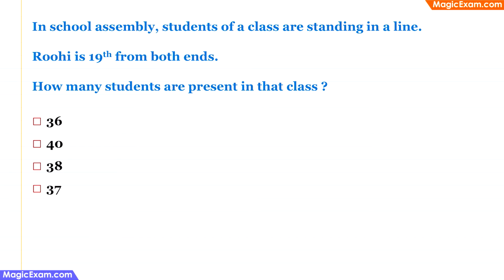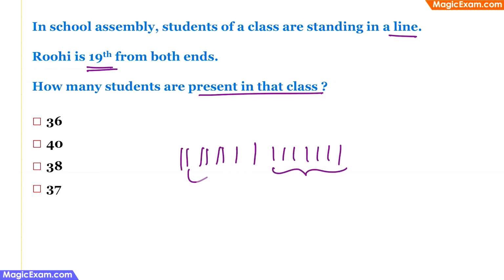In a school assembly, students of a class are standing in a line, and Ruhi is 19th from both ends. So how many students are present in that class? Very simple problem. So what is being told here is that Ruhi is standing in a line and she is 19th from both ends, which means that there are 18 students after Ruhi and 18 students before Ruhi. So if we are asked how many students are present in the class, then it will be 18 plus 1 plus 18. So that will be 37. So that is the correct answer here.